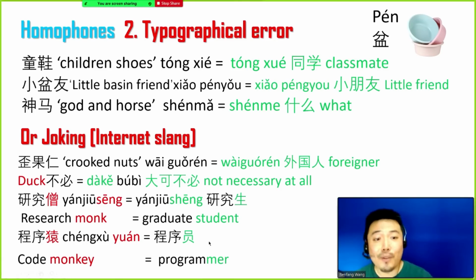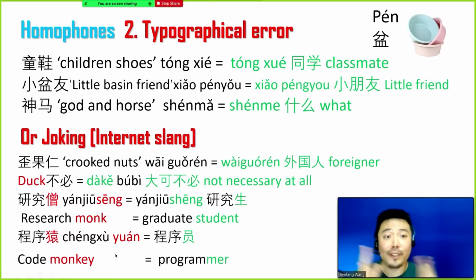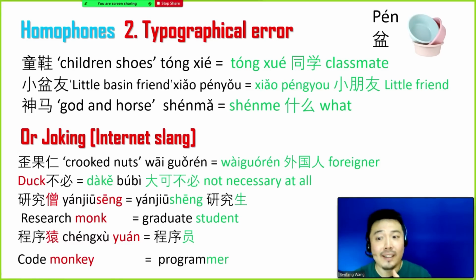The next example will be programmer, 程序员. The Chinese programmer, some of them have to live a very tough life, having to work 9 hours for 6 days, 996. So we change this yuan, the personnel, to the other character, yuan, which means monkey. So instead of programmer, the new word becomes the code monkey.